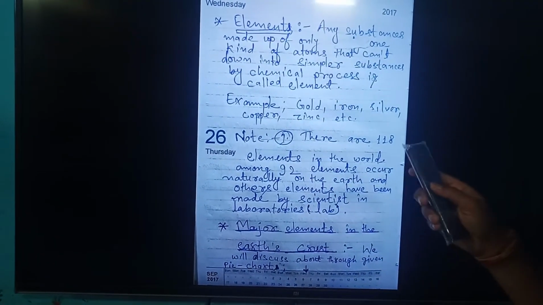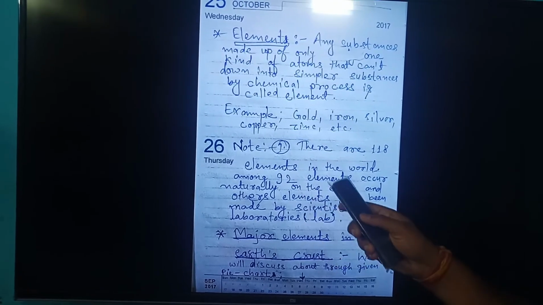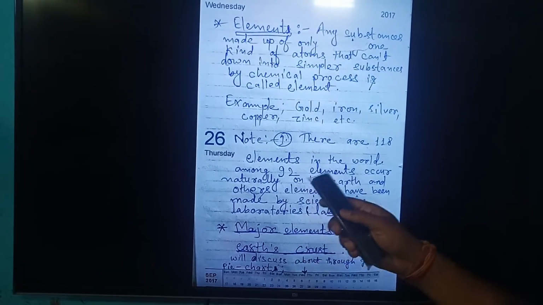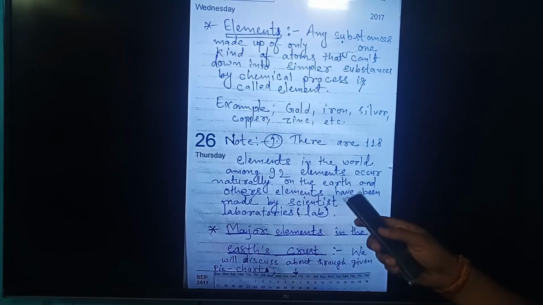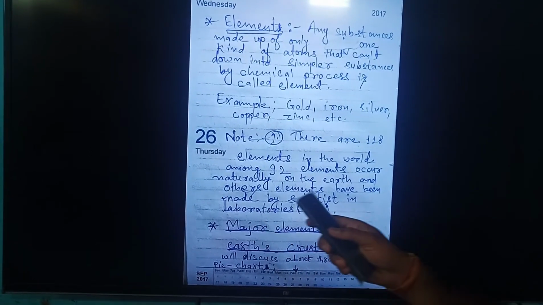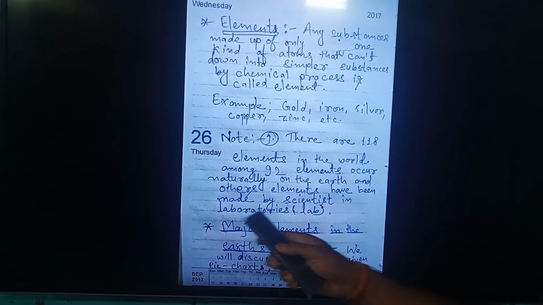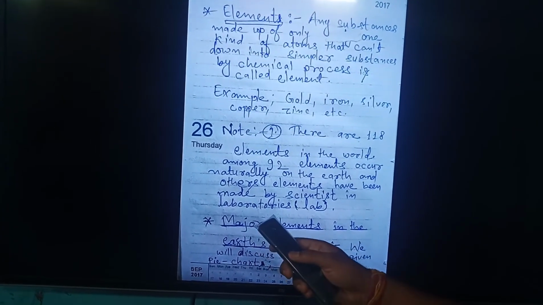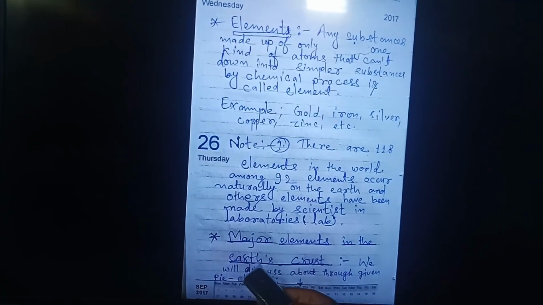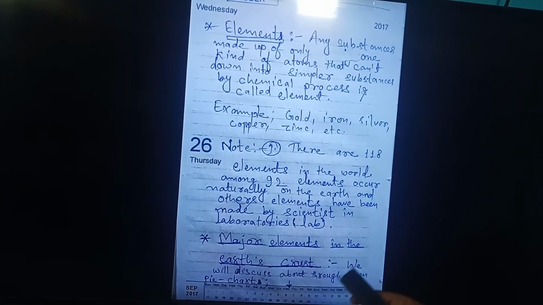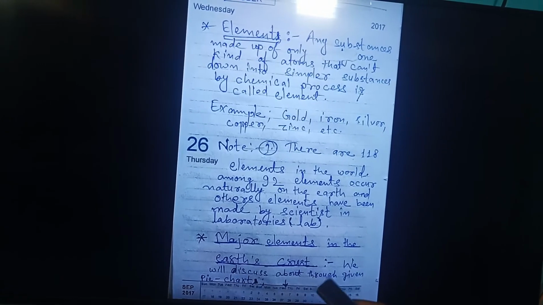There are 118 elements in the world. Among them, 92 elements occur naturally on the earth, and the other elements have been made by scientists in the laboratory, that is, the science lab.